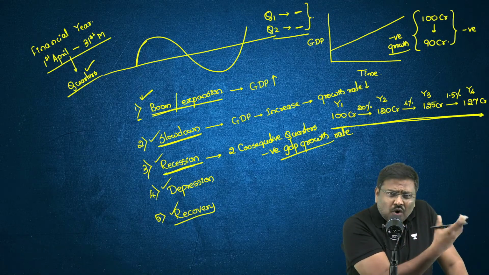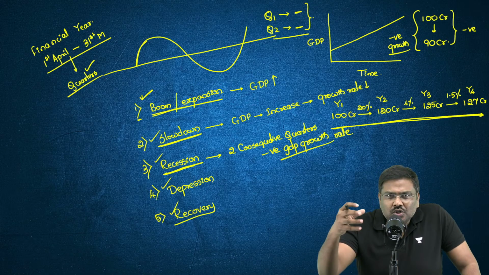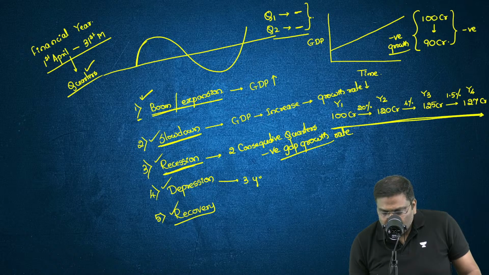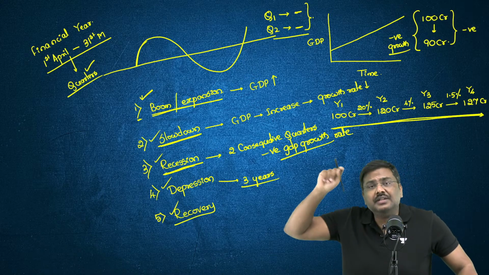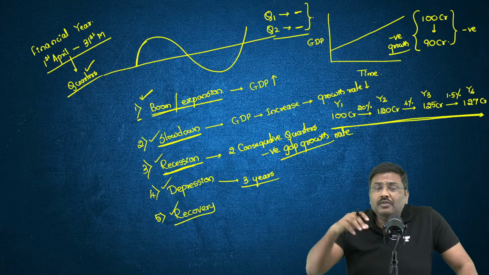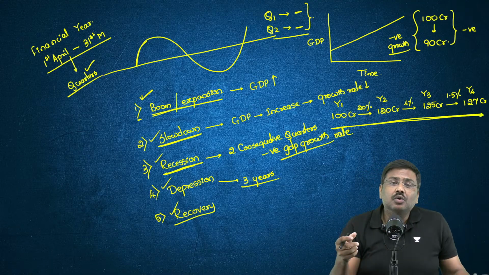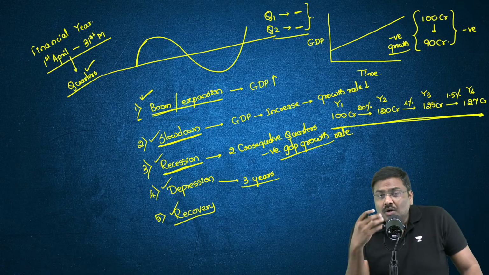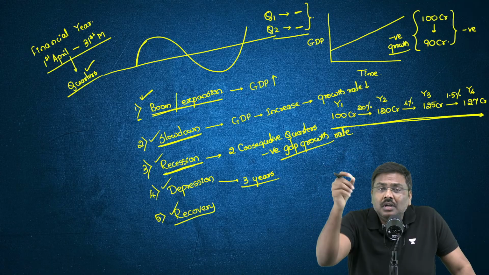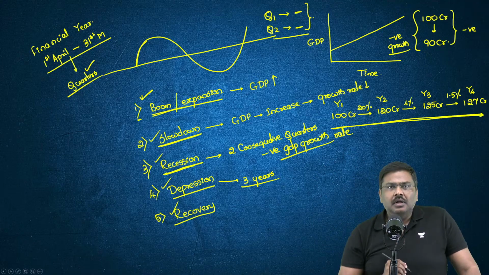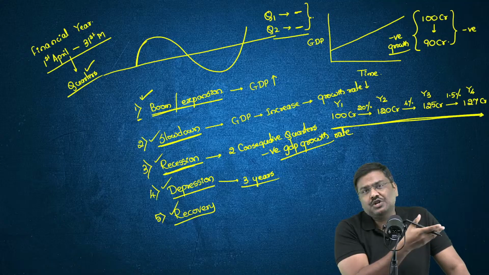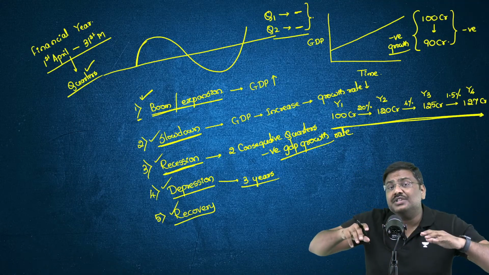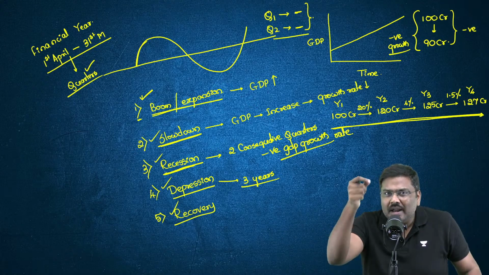Now if the recession is not controlled, if you cannot control recession, and recession happens continuously for 3 years, intense recession, or for that matter, let's say in 1 year the GDP experiences a minus 10% growth rate, a contraction of 10% or more, that situation is referred to as depression. So recession, if you can't control it, will continue and become more severe, and that is called depression.